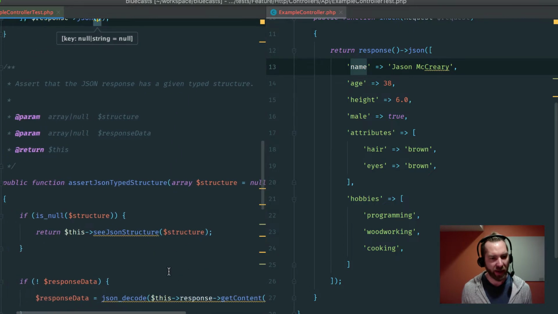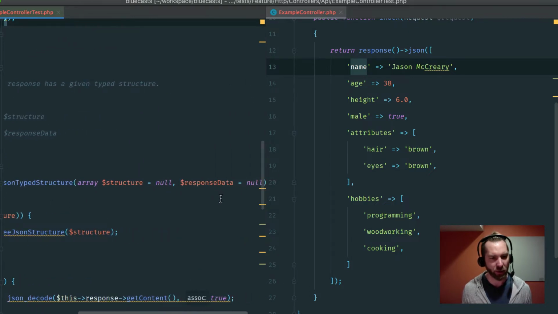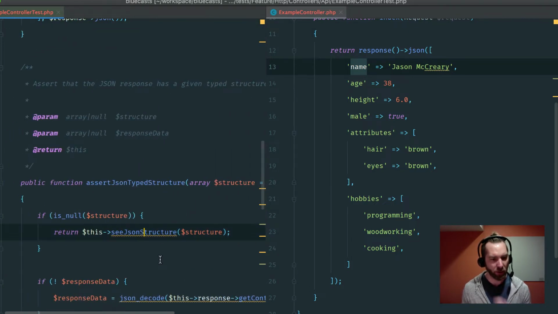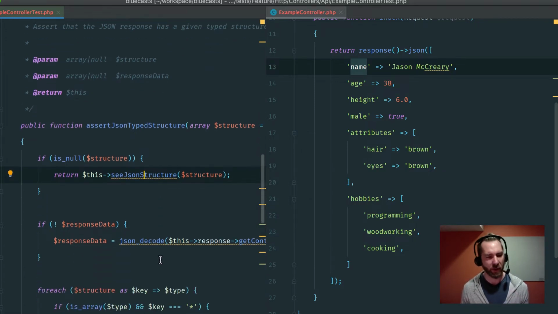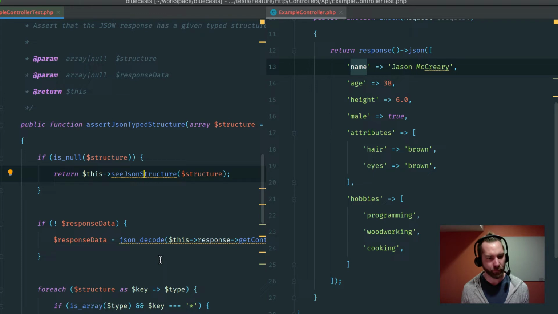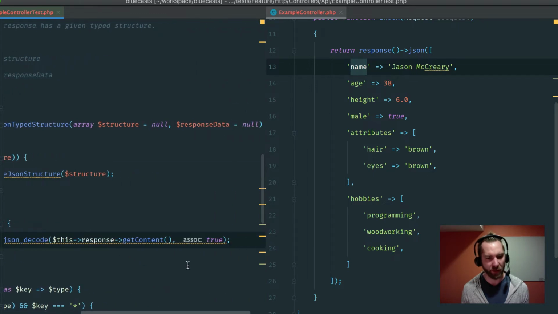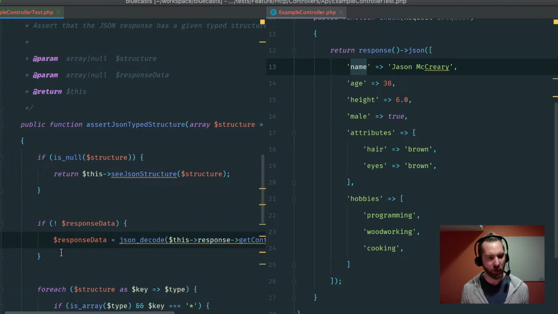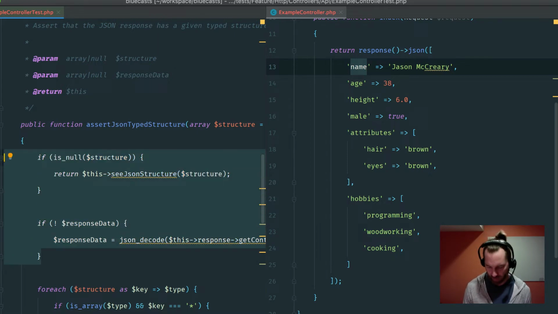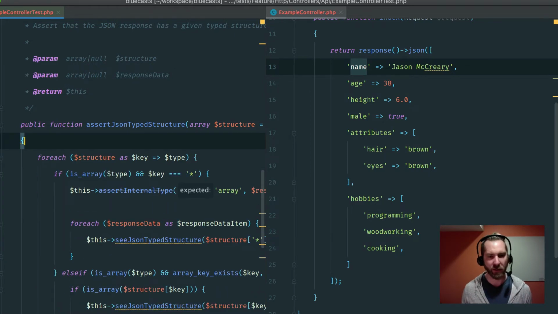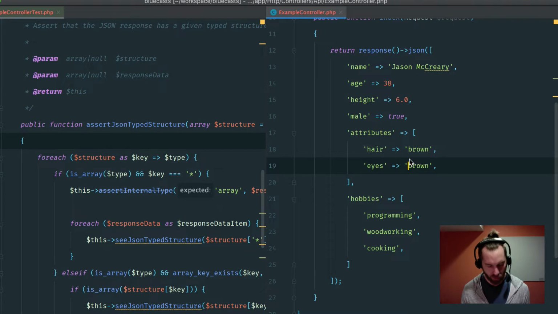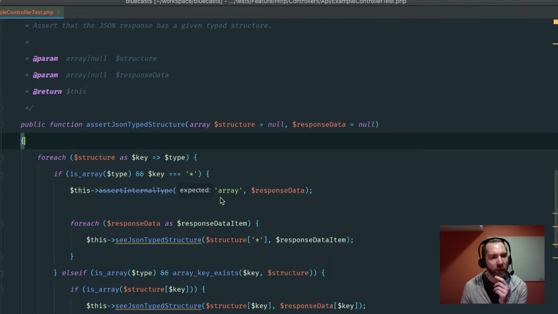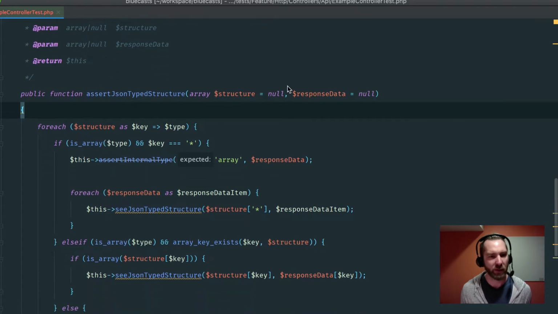So if we don't pass in a structure, then call assertJsonTypedStructure. I don't understand that. And we definitely don't want the decoding, so let's just drop these for now. I don't think those are necessary. And I'm going to close this sidebar so we get some more room. Okay, so what is this doing?